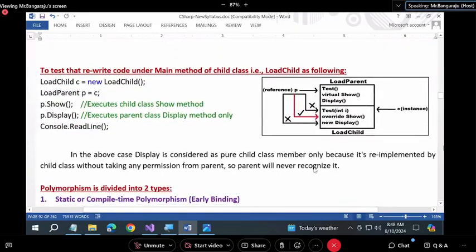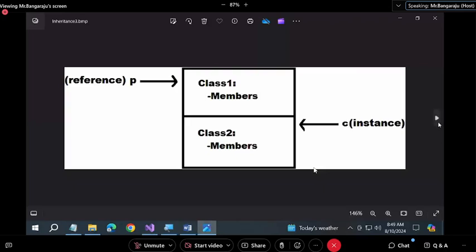See the picture. Using P, can I call the test method? No. Why? Test is pure child class. Can I call display? No. Display is pure child class. But you can call this. Earlier, 2 days back, what we talked about is that we cannot call pure child members. At that time, all were pure child only. That's why I showed you the picture like this.